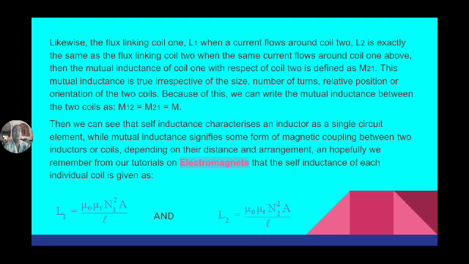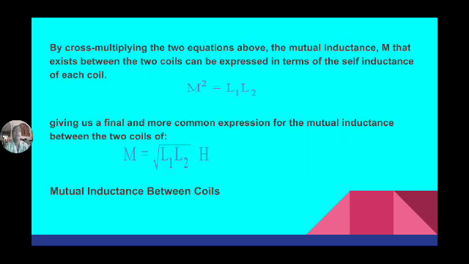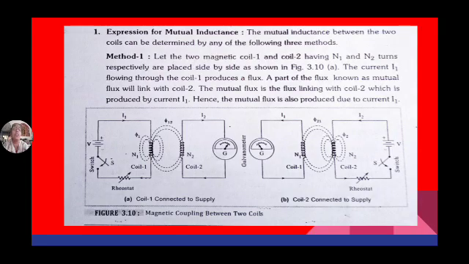So here L1 is equal to mu naught into N1 square A by L. L2 is equal to mu naught into N2 square A by L. M square is equal to L1 into L2. M is equal to square root of L1 L2.